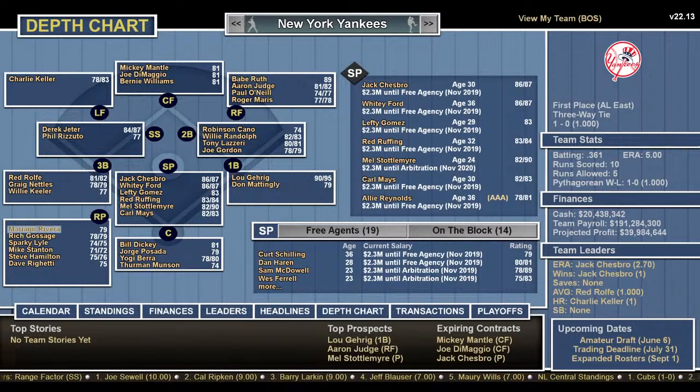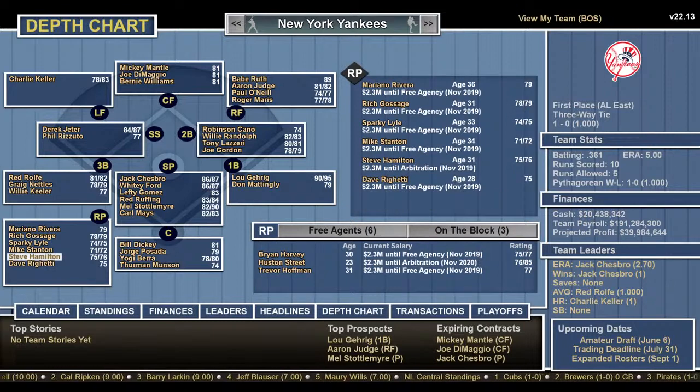Look, the bullpen: Mariano Rivera, Goose Gossage, Sparky Lyle, Mike Stanton, Steve Hamilton, and Dave Righetti. That's a tough team.